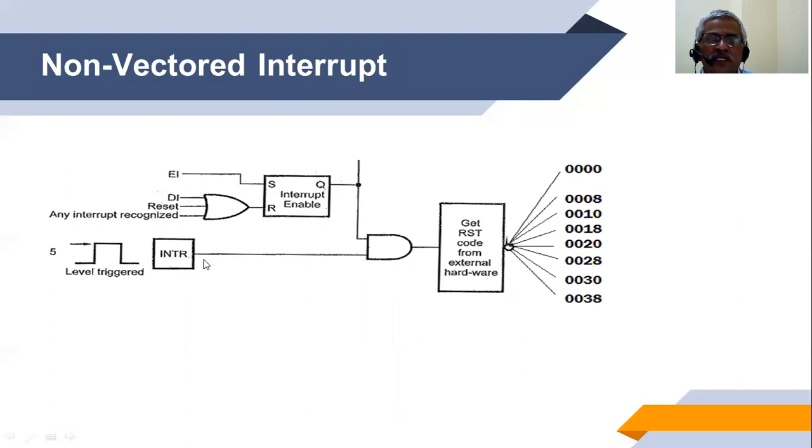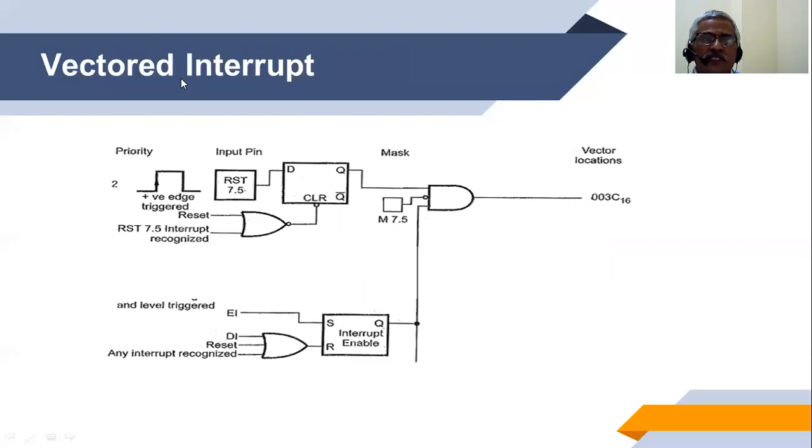Whenever a signal arrives on the INTR pin and it remains active, that is level triggered, and also if previously EI had been enabled, there was no DI, no reset of the signal, and the interrupt was not recognized, in those cases the flip-flop will get set. So when Q is equal to 1 and INTR is equal to 1, that is level triggered, we say that the interrupt is recognized and the control gets transferred to one of the vectors.